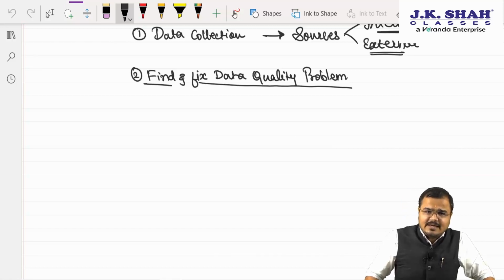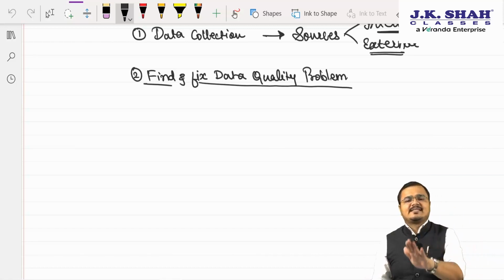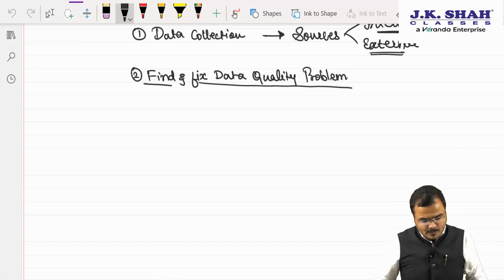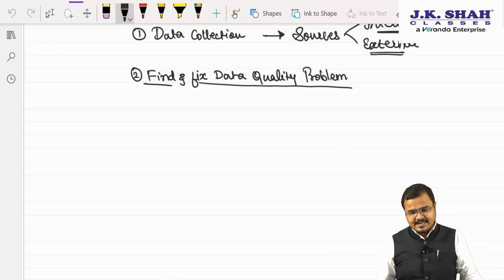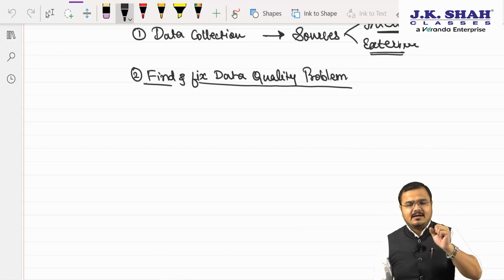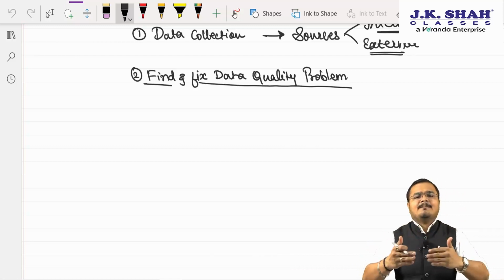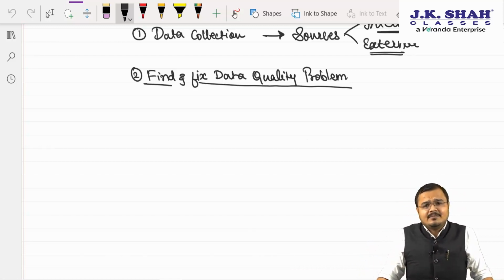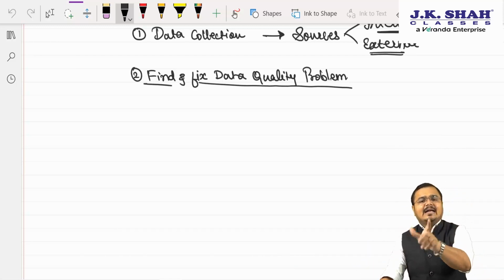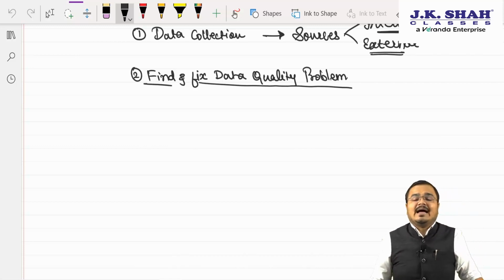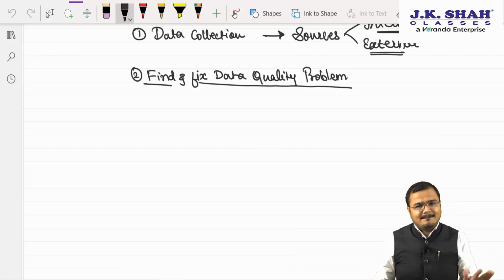That is, collection of the data along with finding and fixing the data quality related problems. Do you agree with me? Yes or no? Yes, sir. If there are errors in the data, or there is a chance that back-to-back duplicate data got created, then such data are required to be eliminated from the system, so that the analysis can be conducted in an appropriate manner.